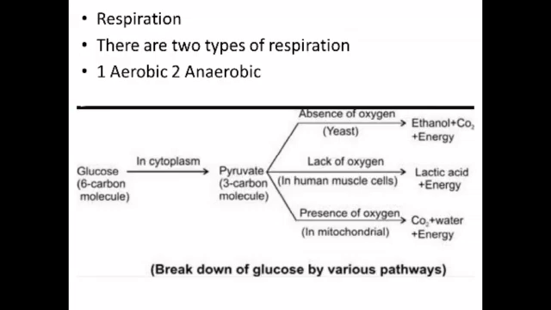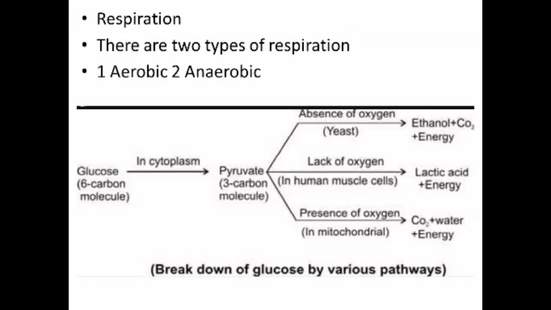Second, anaerobic respiration. The respiration which takes place in the absence of oxygen is known as anaerobic respiration. It is seen in microorganisms like bacteria, yeast, fungi, and muscle cells. In anaerobic respiration, the microorganisms break down glucose into ethanol and carbon dioxide and release energy. Carbon dioxide and ethanol are formed as end products in plants, while lactic acid is an end product in the muscles of animals. The two equations are given below.